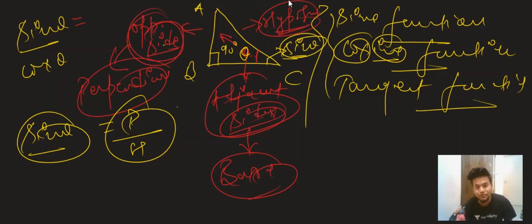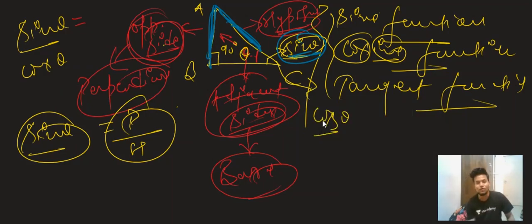Okay, so if the function of that theta is sine, then what will be the ratio? The ratio will be perpendicular by hypotenuse. So the ratio of perpendicular and hypotenuse will give what? Sine theta.